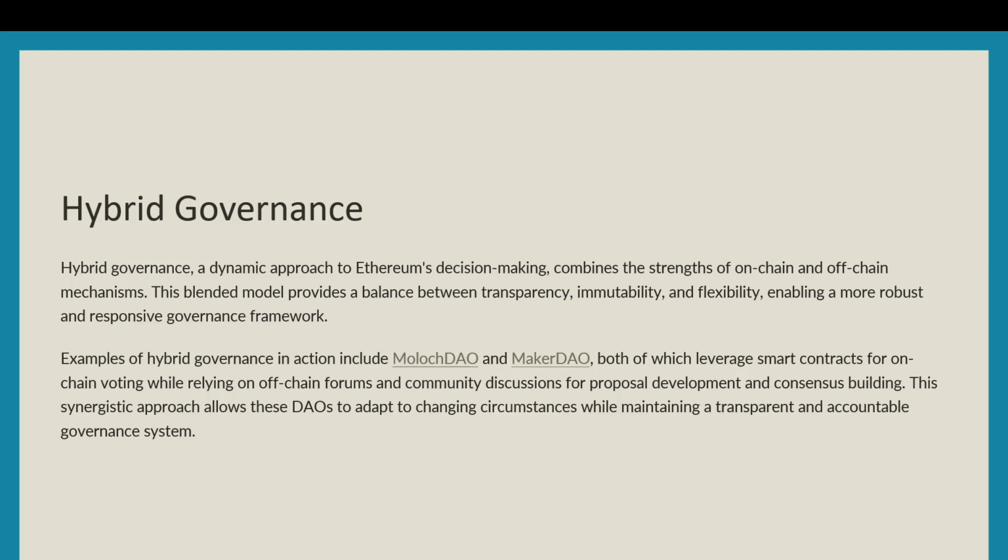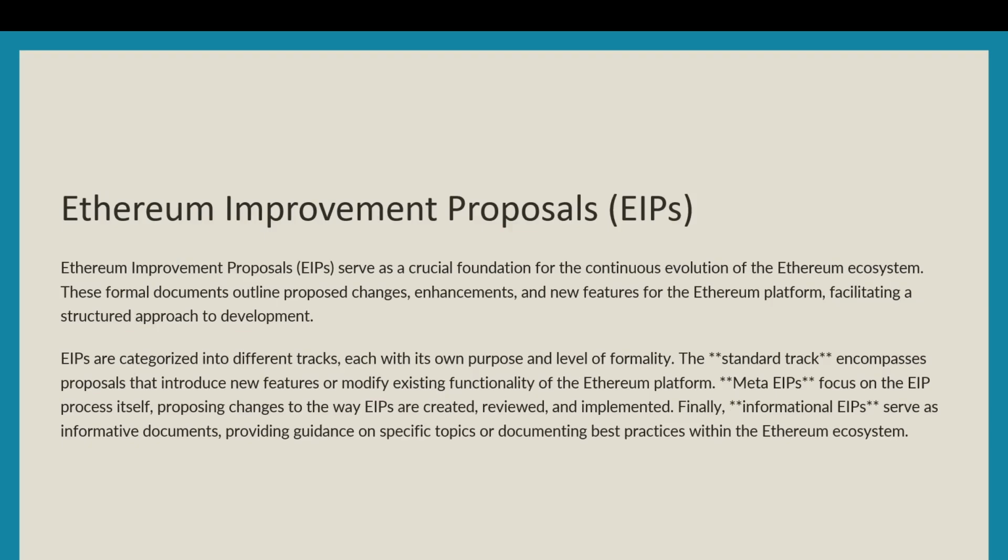Examples of hybrid governance in action include Moloch DAO and MakerDAO, both of which leverage smart contracts for on-chain voting while relying on off-chain forums and community discussions for proposal development and consensus building. This synergistic approach allows these DAOs to adapt to changing circumstances while maintaining a transparent and accountable governance system.